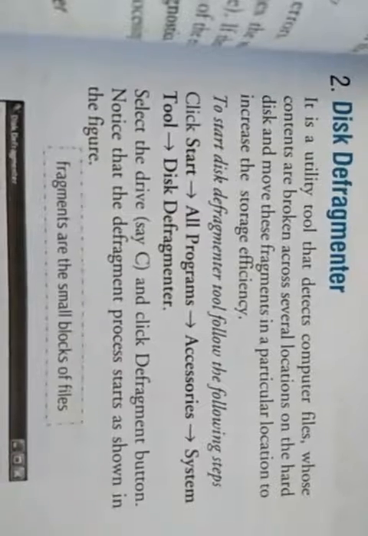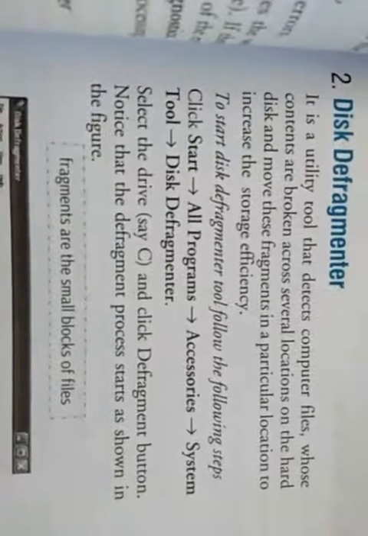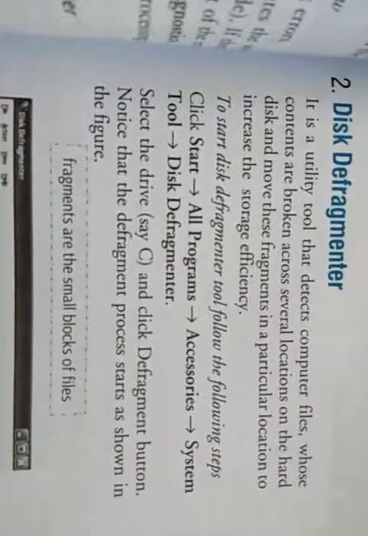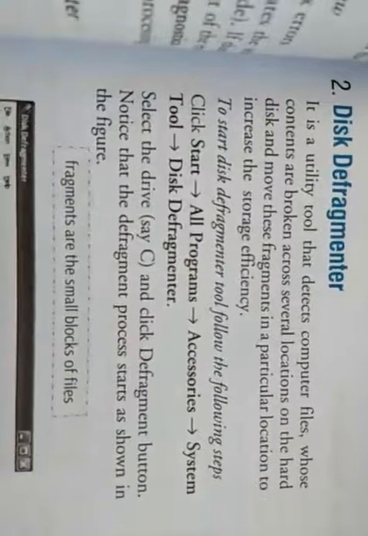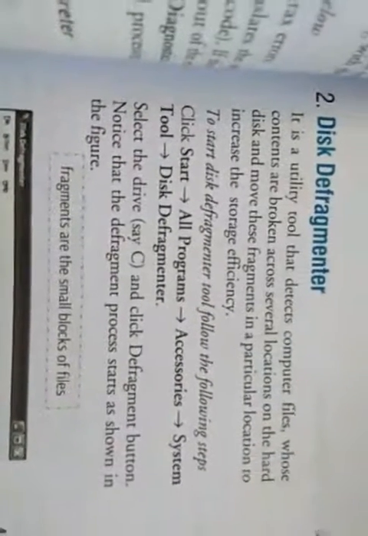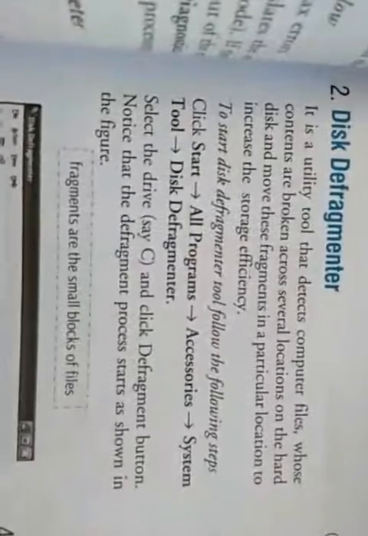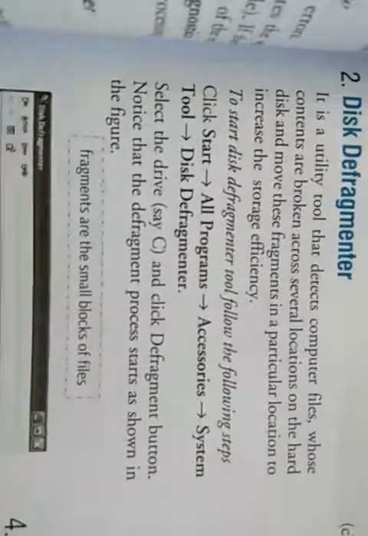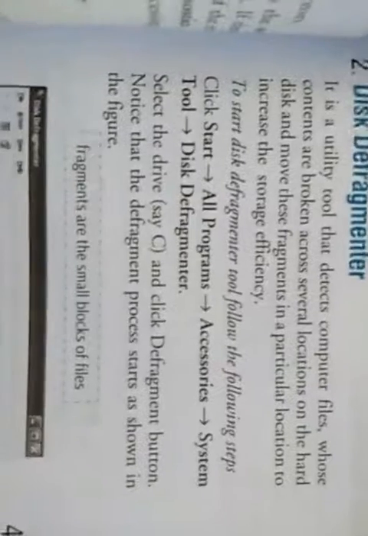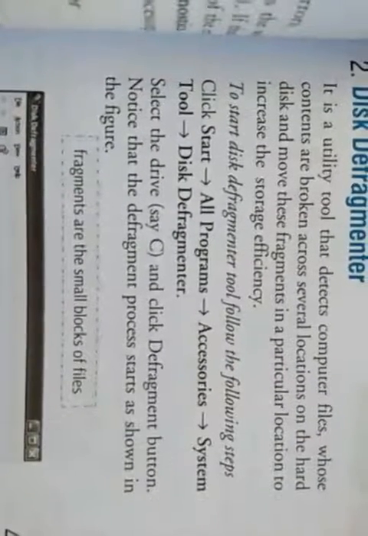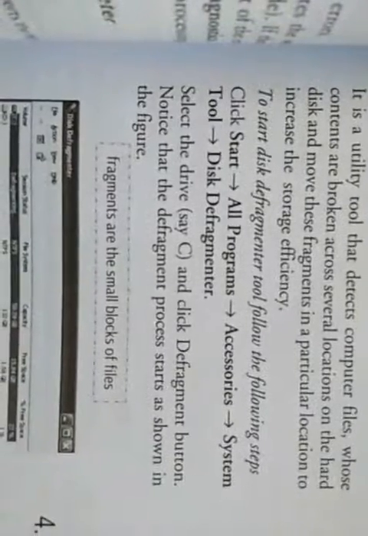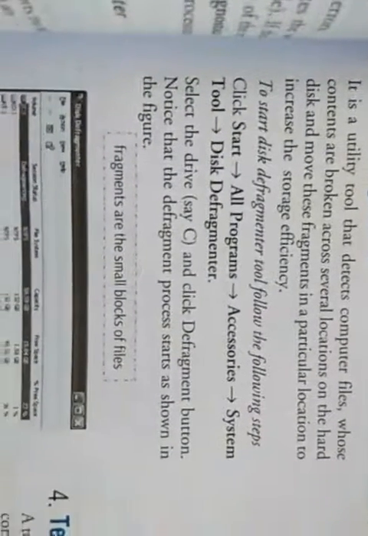Using the disk defragmenter, we can keep all the files in a system in one place. Suppose one file is stored in different parts of a computer. The disk defragmenter collects all the parts of a single file from different places of the hard disk and keeps them in a single place. So the next time your system executes, it will get the complete data in a single location, and your system speed will be fast.